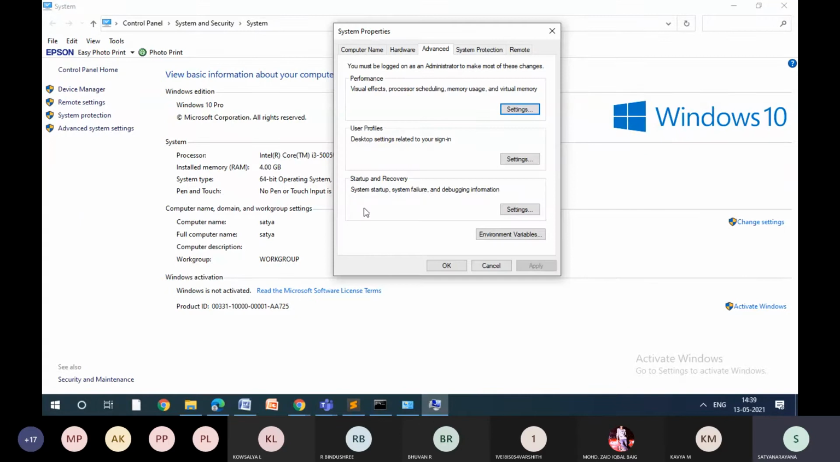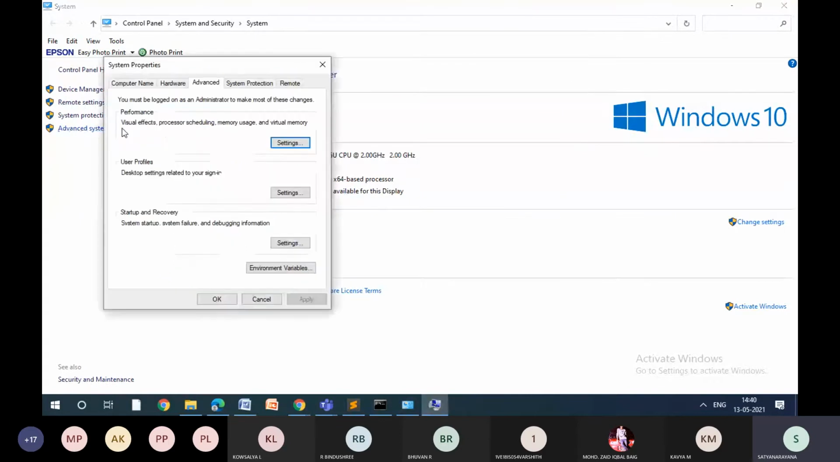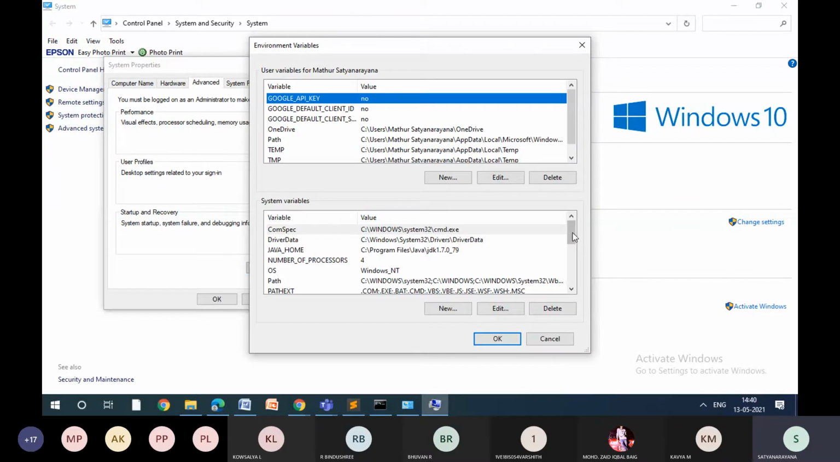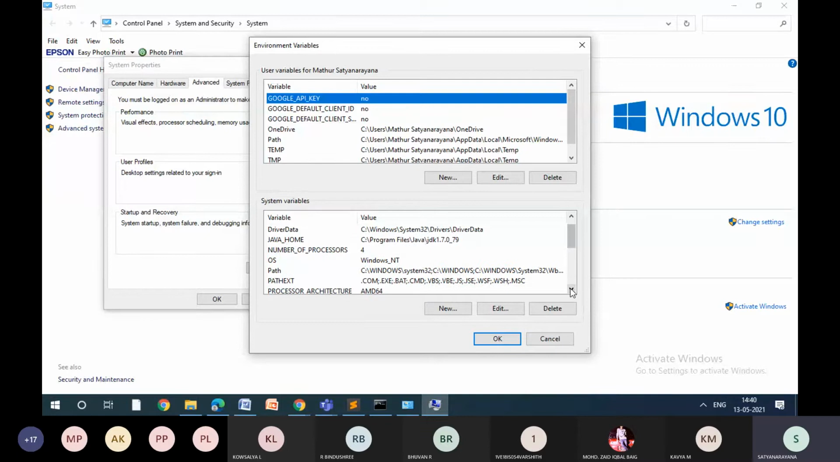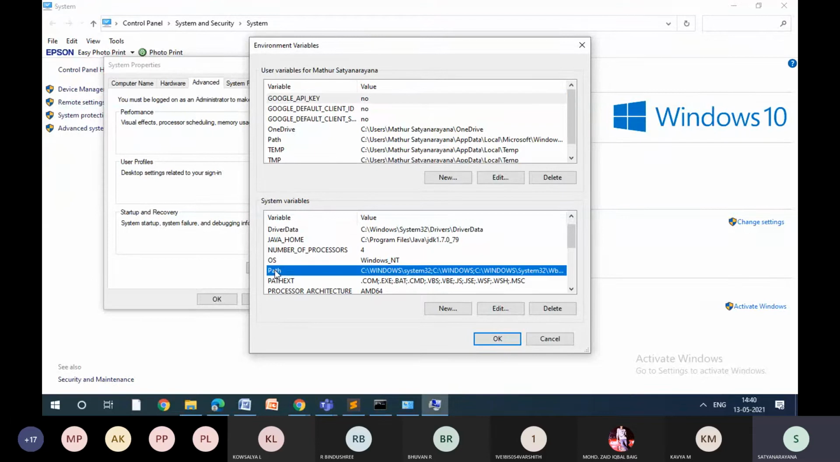So what we need to do is click on advanced system settings, then go to environment variables. There is an option called environment variables. Click on it and you will get a window like this where you can see user variables and system variables. Now I'm going to click on system variables. Don't set at the user variables, always set at the system variables. There is a system variable called path. Just double click on that.